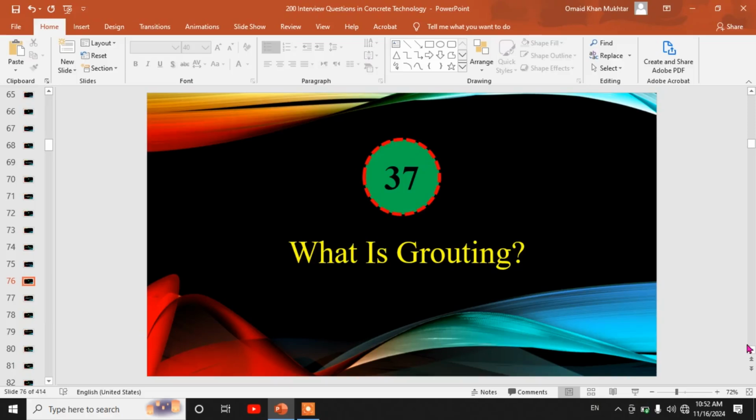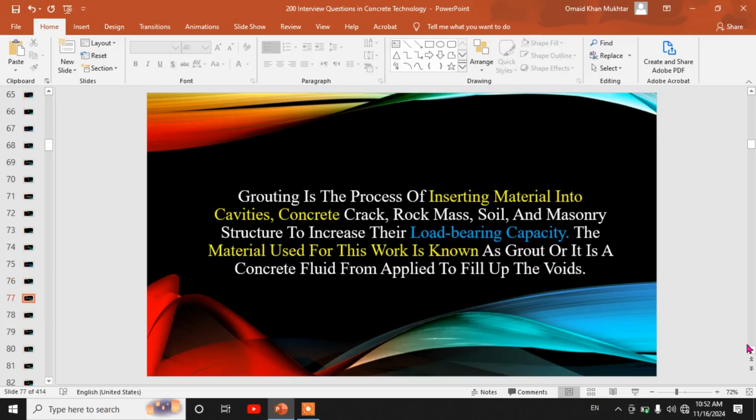37th. What is grouting? Grouting is the process of inserting material into cavities, concrete cracks, rock mass, soil, and masonry structures to increase their load-bearing capacity. The material used for this work is known as grout, or it is a concrete fluid applied to fill up the voids.